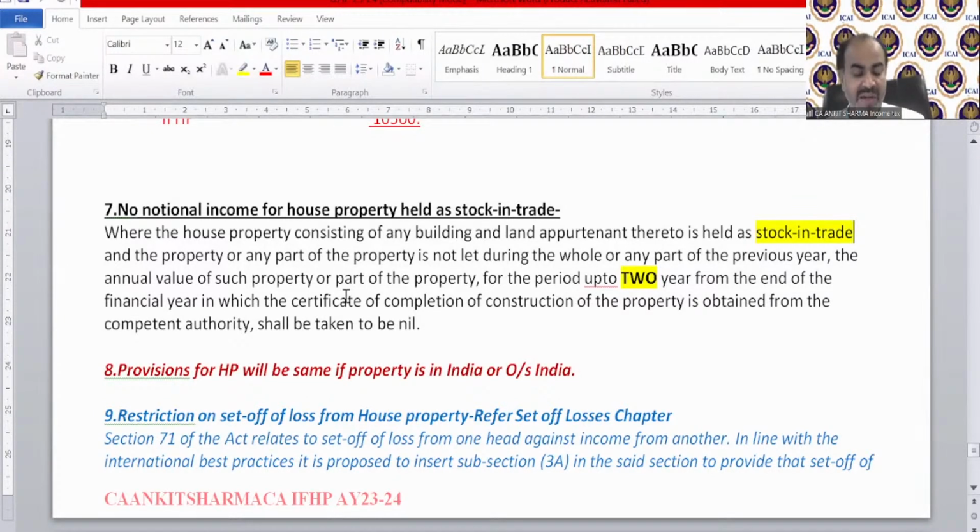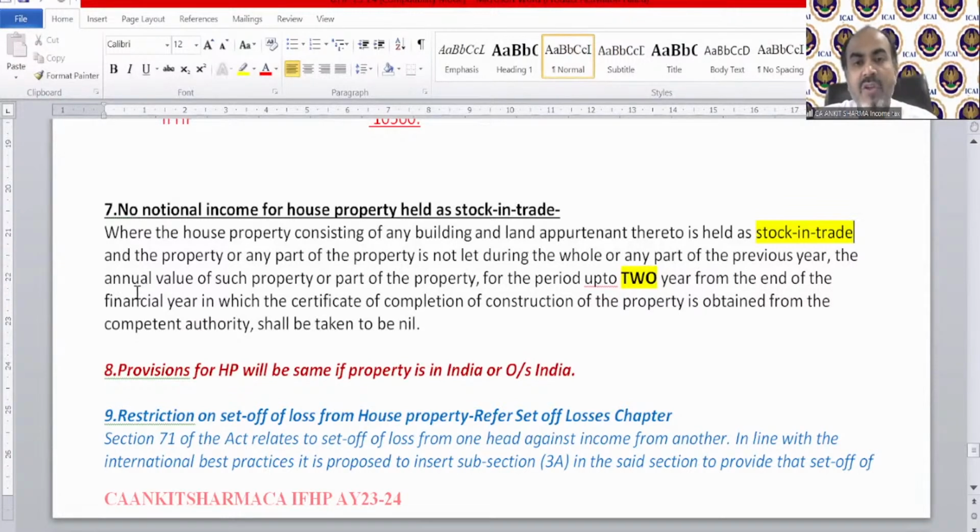So if you have a building as stock in trade, then the department says that from the year in which the property has been completed, that year and 2 years, it will not be treated as deemed let out. So stock in trade and the property or part thereof is not let out during the whole or any part of the previous year.